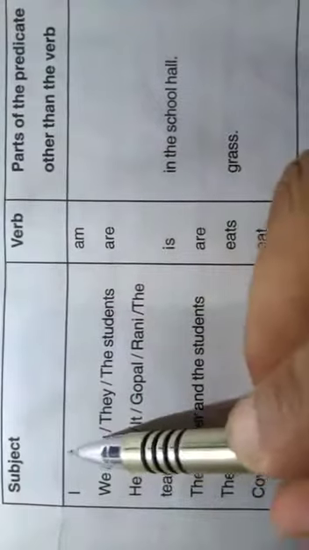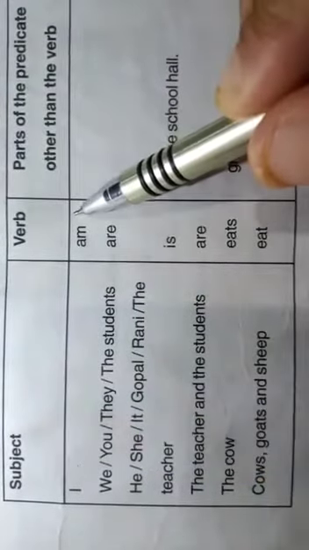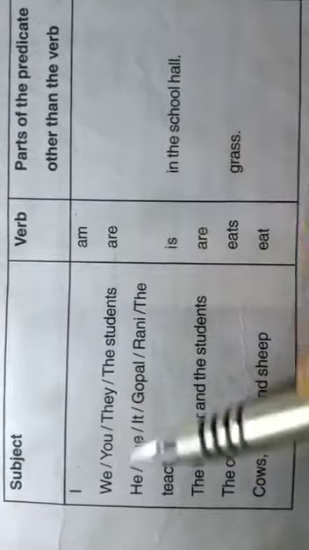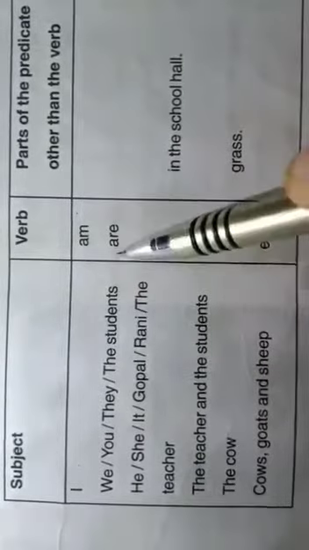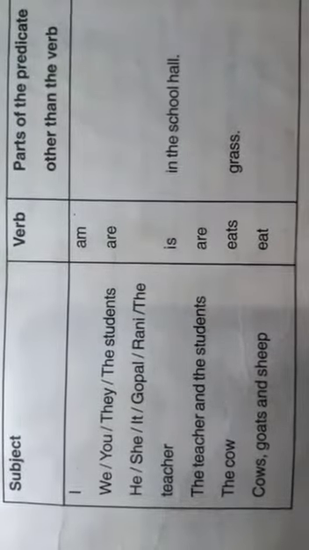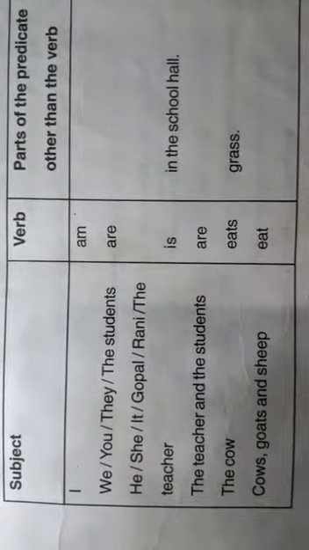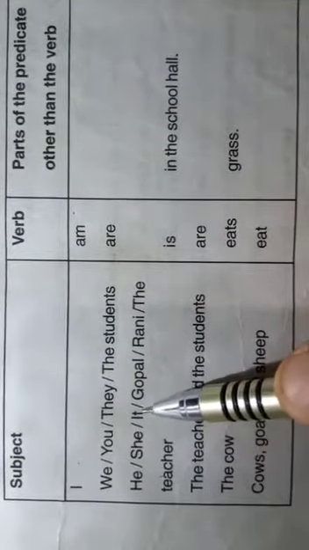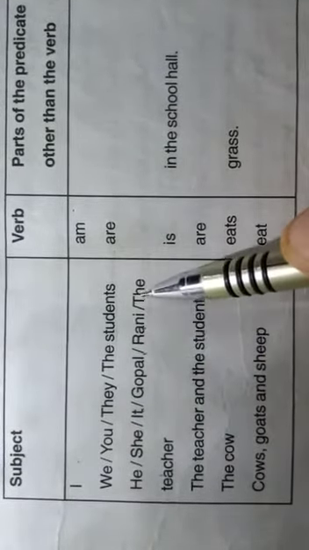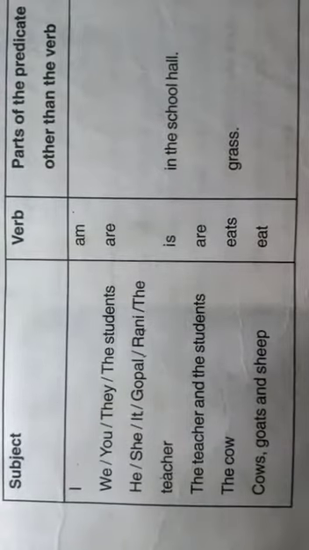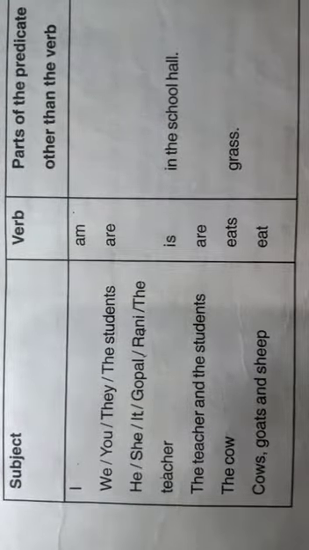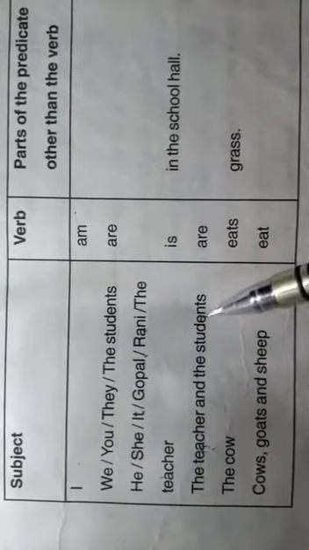Here, if the subject is I, the agreement is am. We are, you are, they are, the students are. He, she, it, Gopal, Rani, the teacher are third person singular in number. Is or was is used. The teacher and the students are.